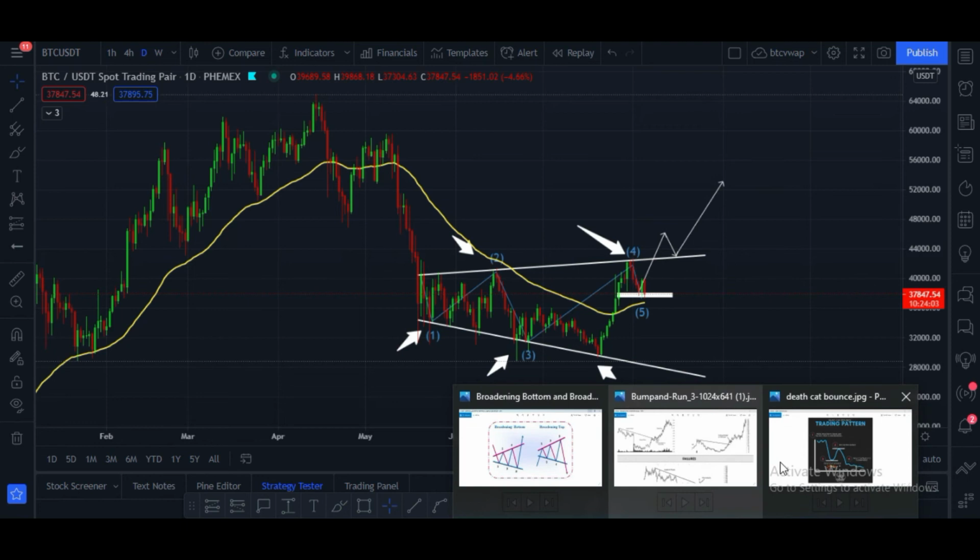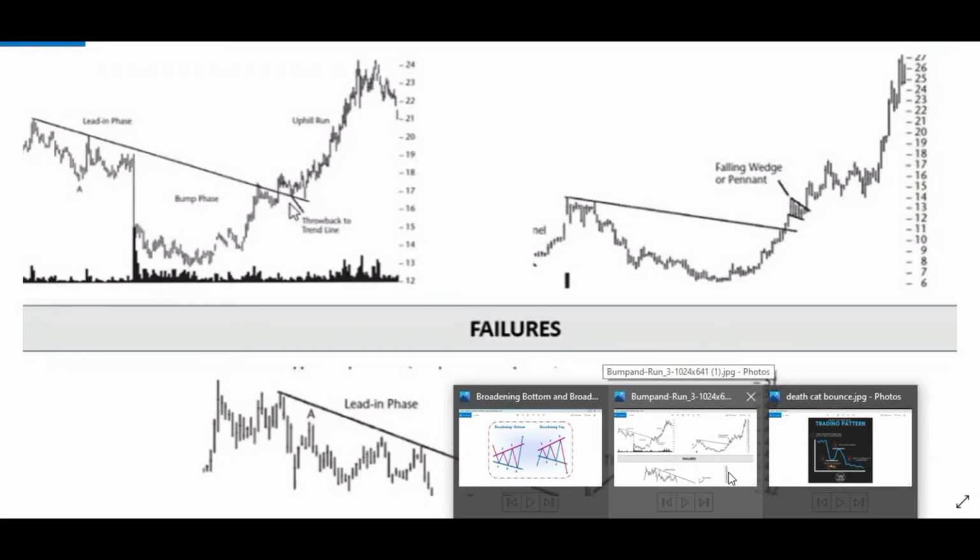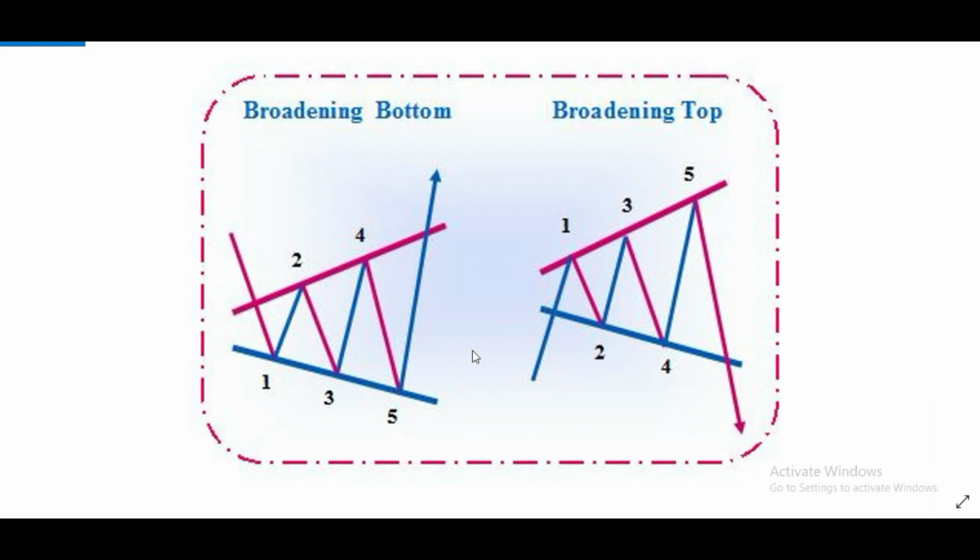Let me please show you the pattern. This is a kind of pattern, and here you can see price goes down from up to downside, and after that price can move in between these ranges, and after that price goes up. This is a broadening bottom pattern, and this is a broadening top pattern. In a broadening bottom pattern price goes up, in a broadening top pattern price goes down after hitting the top trend line.